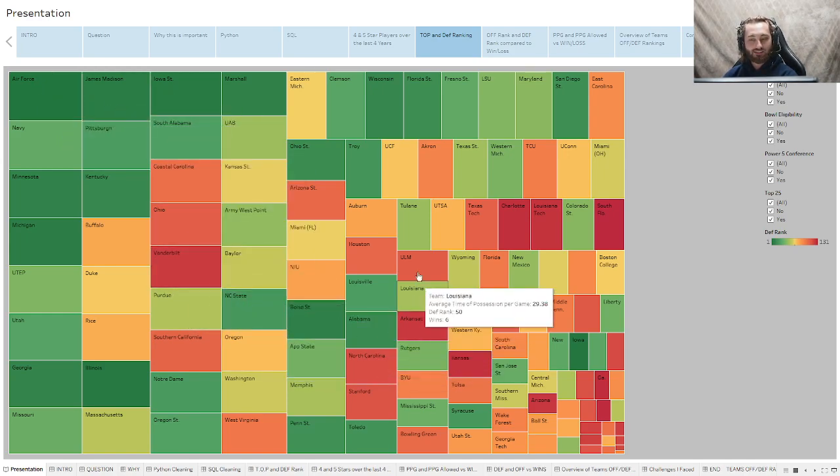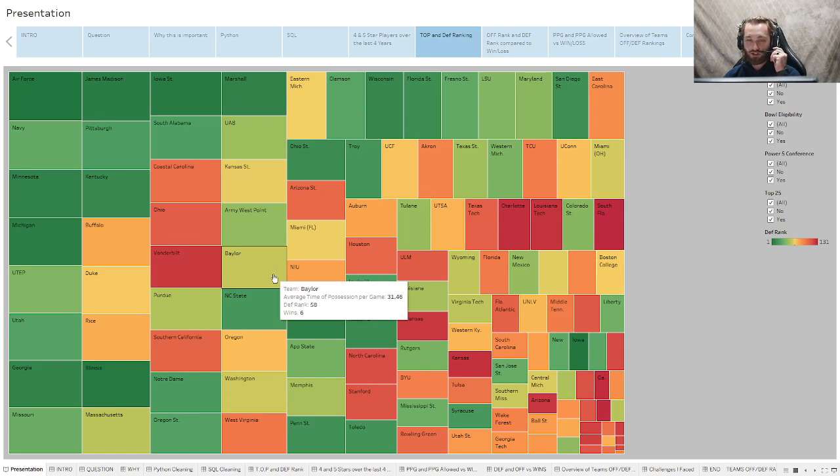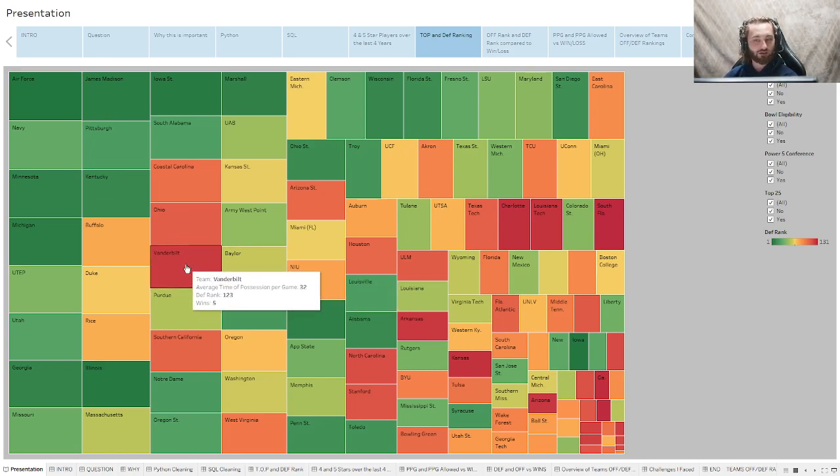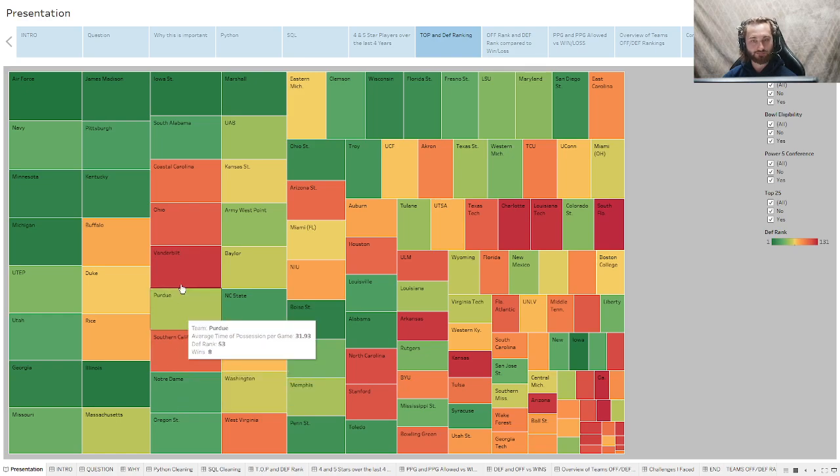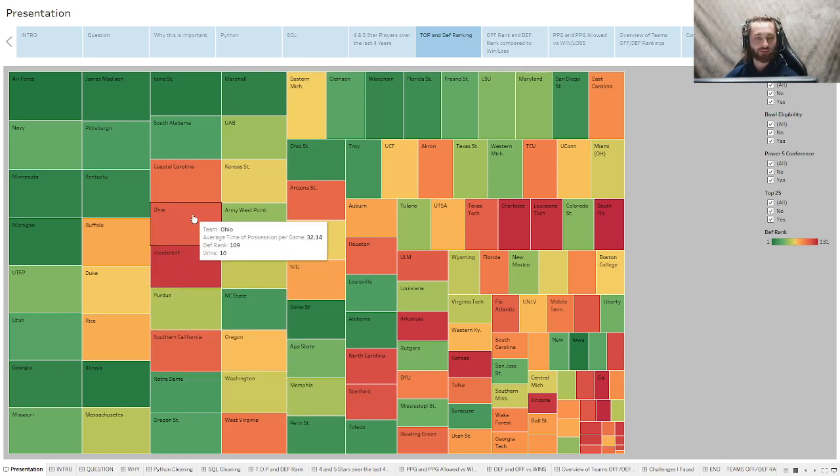You can see that this isn't a perfect correlation here, as you have teams like Vanderbilt, who had an average time of possession of 32, but their defense was 123rd ranked in the country. Southern California had almost 32 minutes a game, and their defense was ranked 106. Ohio, same thing. Their time of possession was 32 minutes per game, but their defense ranked above 100.